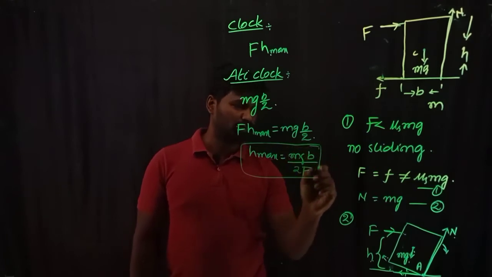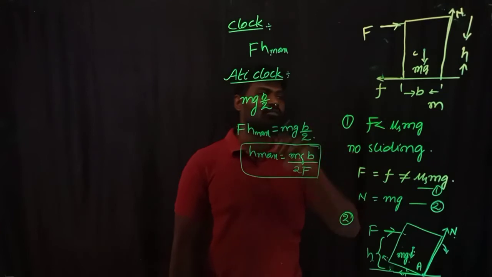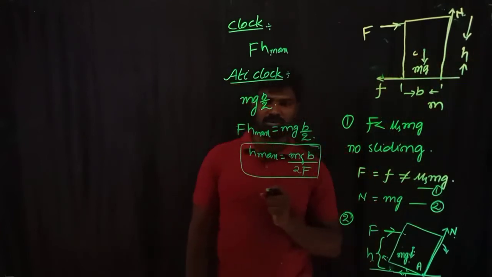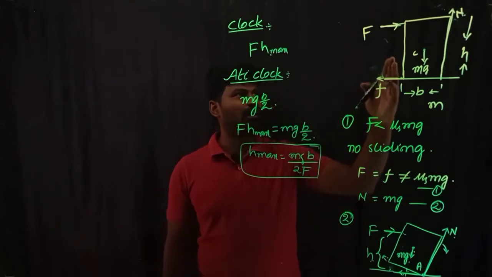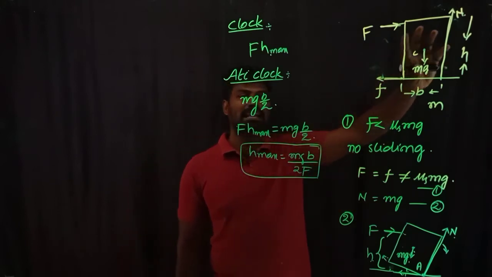So through this, what I'm going to conclude here is, when the applied force is less than the limiting frictional force value, the body cannot undergo translatory motion. And if you keep shifting the point at which you are applying the force up to a maximum height h, the body cannot topple.